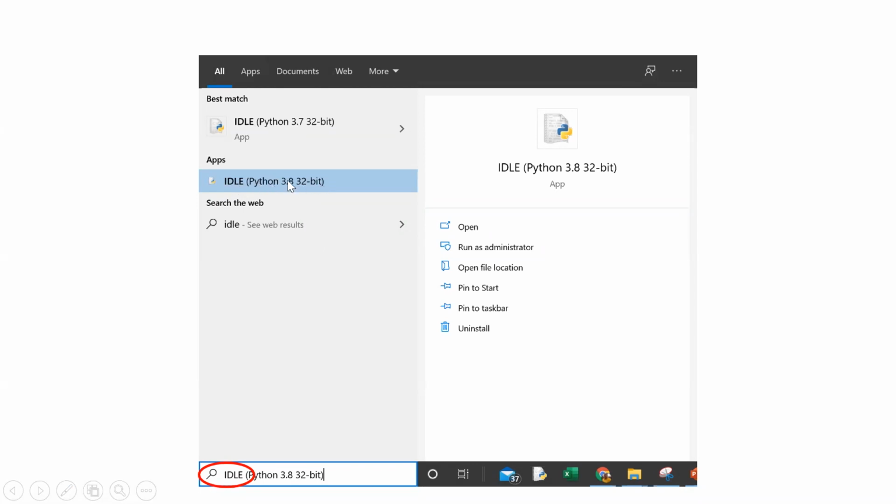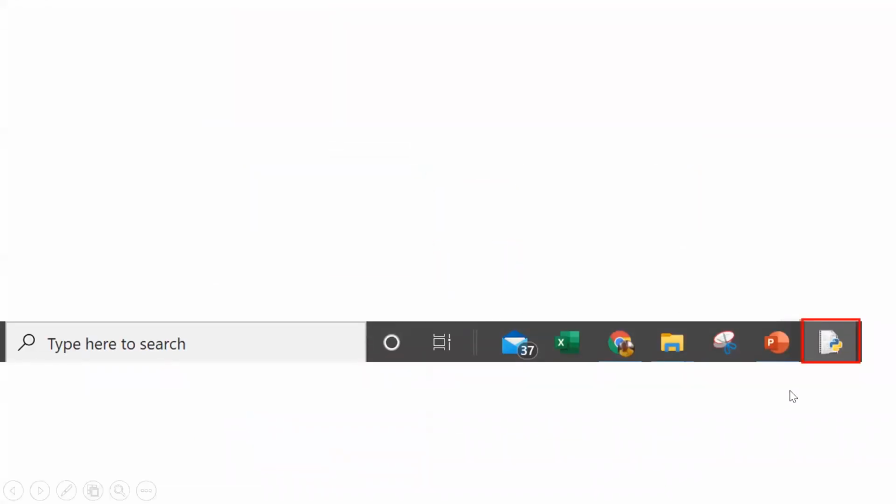You click there, then it will show you all these options. Open, run as administrator. As the first thing, what you do is you pin this shortcut to the taskbar. Then this shortcut will be pinned to the taskbar like this. Now you can click at this and your Python starts. Let us see how does it start.